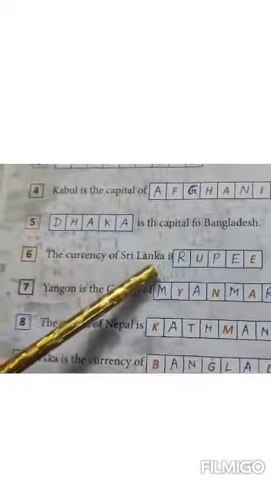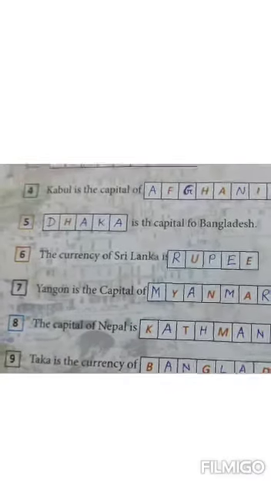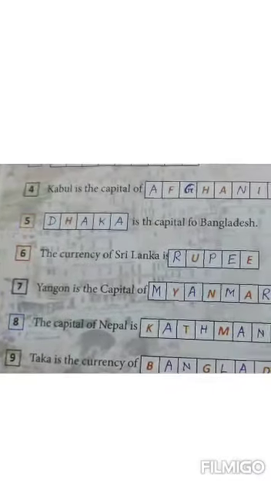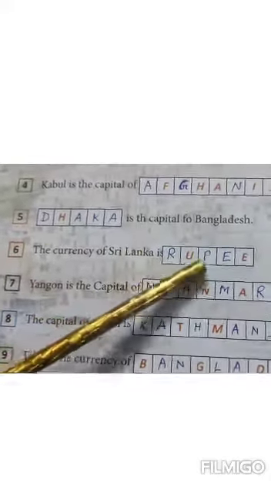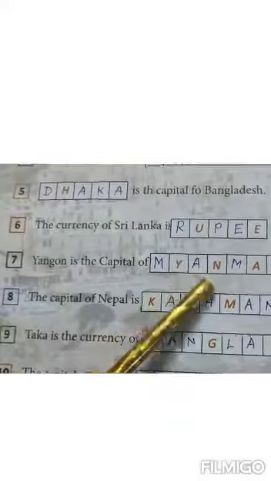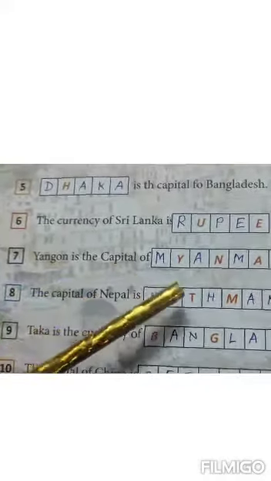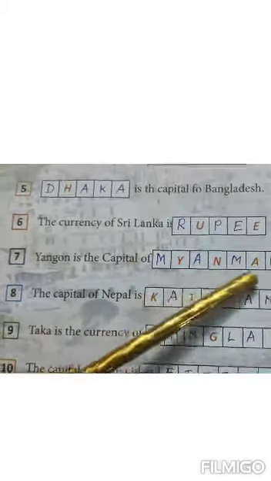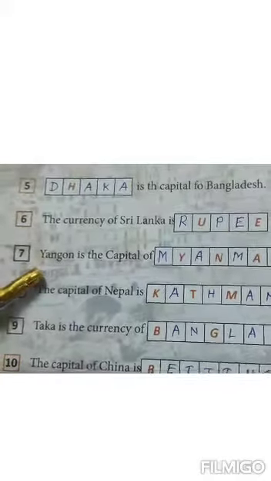Number 6, the currency of Sri Lanka is rupee. RUPEE. The currency of India is rupee also. Taka or rupee, we call it like that. The currency of Sri Lanka is rupee. Number 7, Yangon is the capital of Myanmar. MYANMAR. Myanmar is a neighboring country of India. Its capital is Yangon.